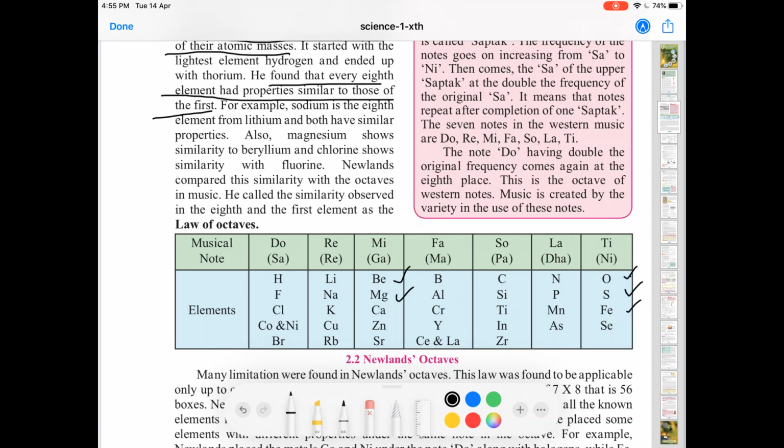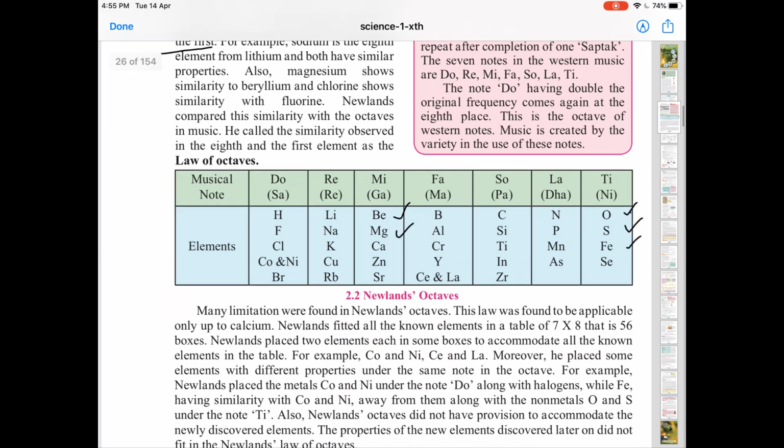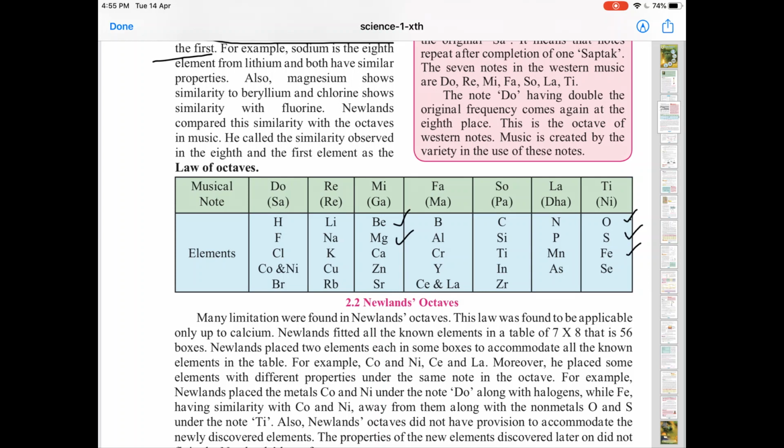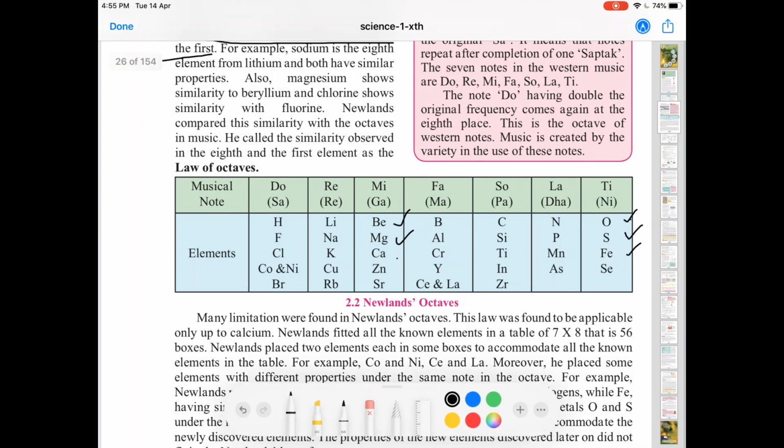So there were certain limitations in Newland's octaves, and it was applicable only till calcium, and after calcium Newland's law was not valid.